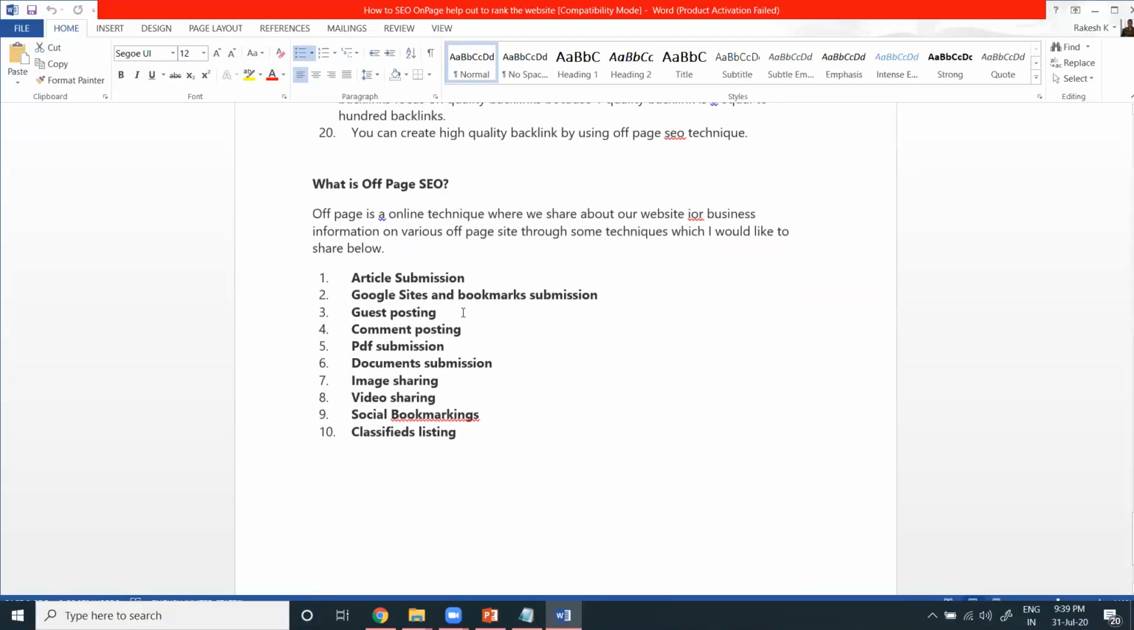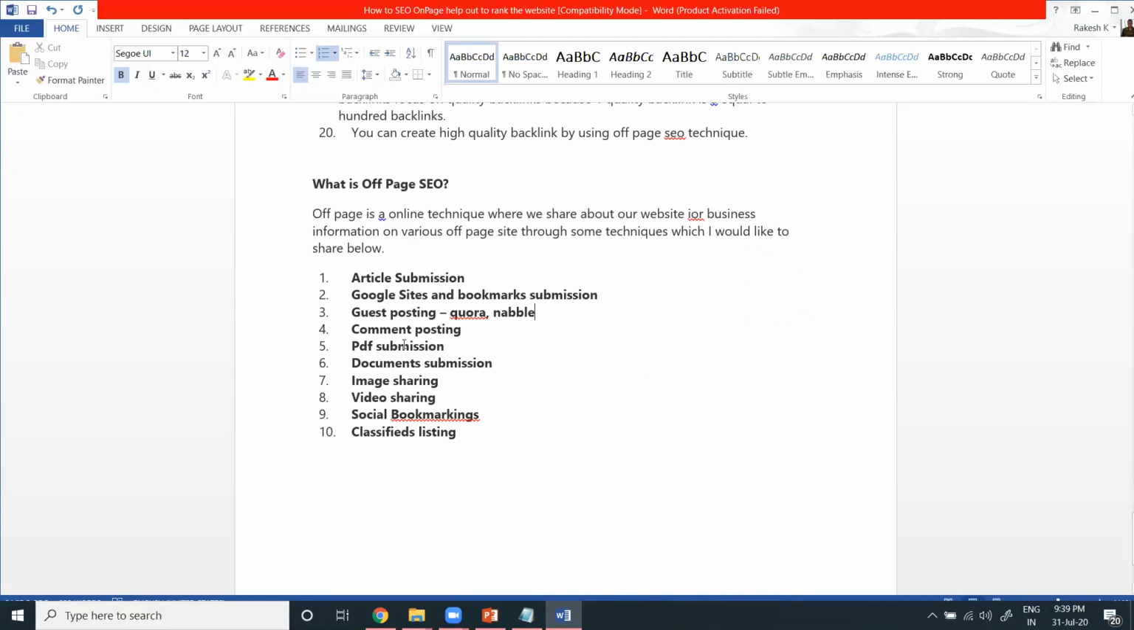After this, now starting SEO off-page. Article submission, Google sites, guest posting. Guest post sites will be here. You can use Quora, Nabble, and a lot of other websites. And commenting and posting: we can create blog posts and comment posts in this option.